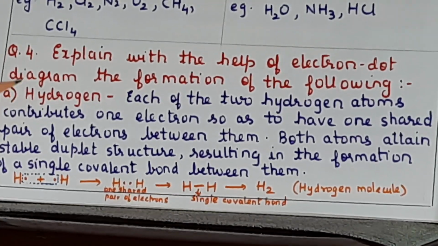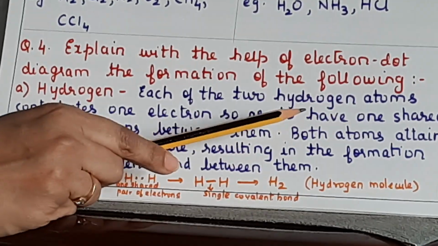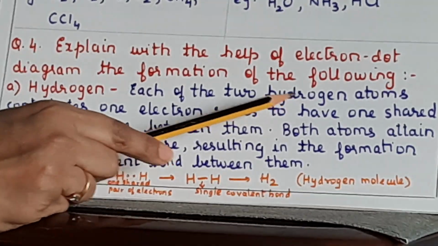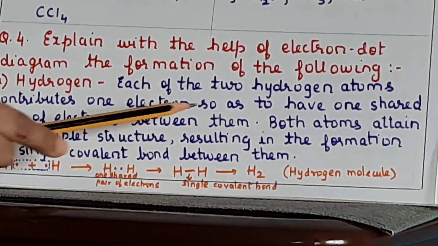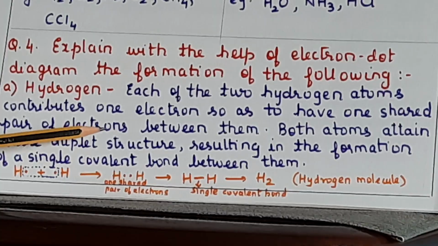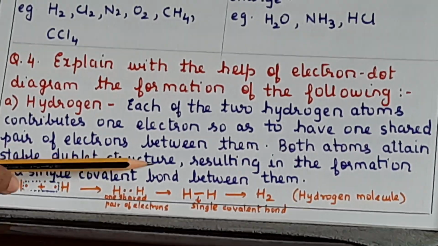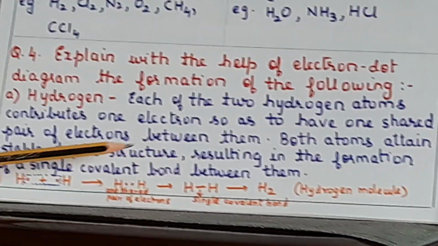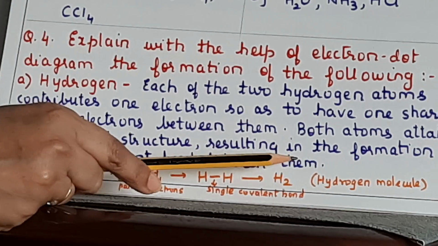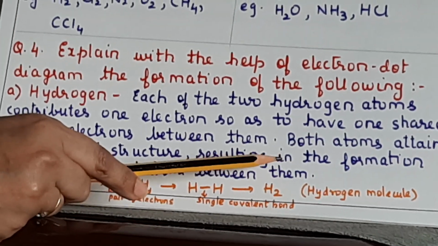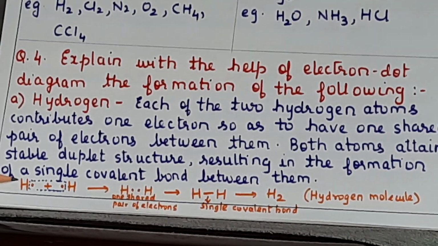So first is hydrogen. Now just understand this. Each of the two hydrogen atoms, you know that the hydrogen molecule is made up of two hydrogen atoms. So each of the two hydrogen atoms will contribute one electron so as to have one shared pair of electrons between them. Both atoms will attain stable duplet structure, resulting in the formation of a single covalent bond between them. So that duplet structure which they achieve is of which noble gas? Yes, very good, helium.